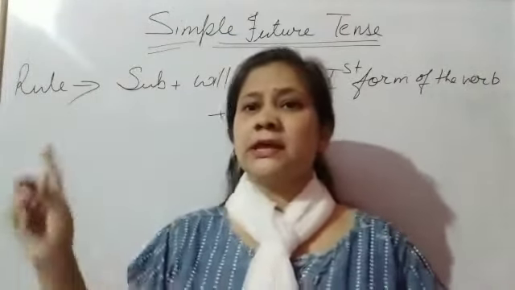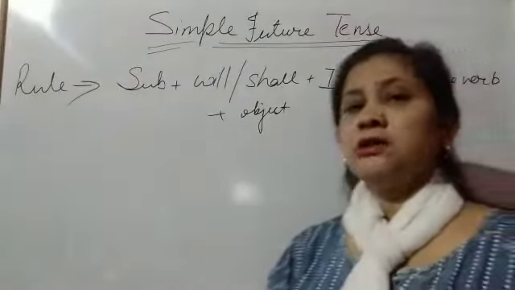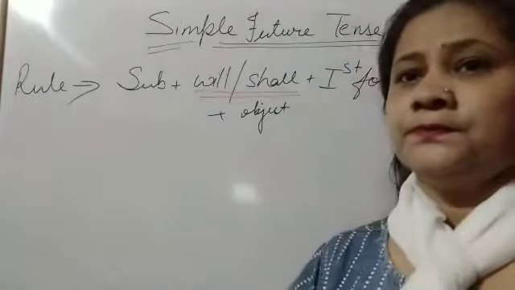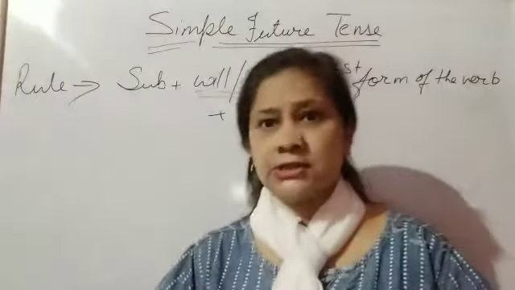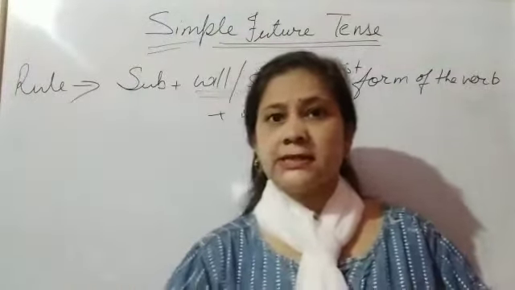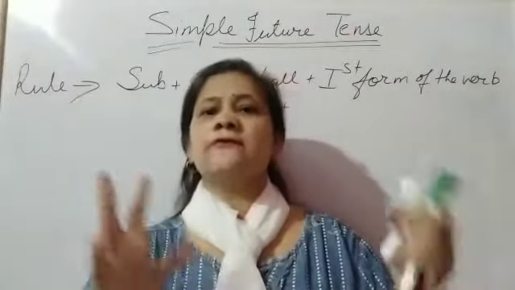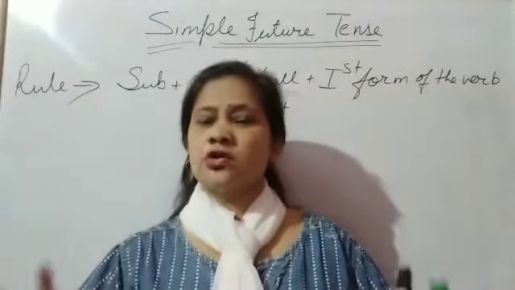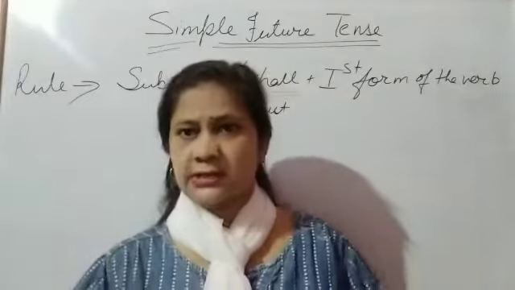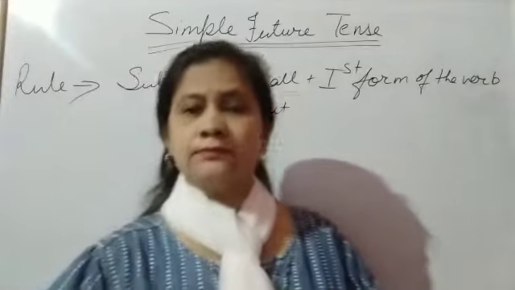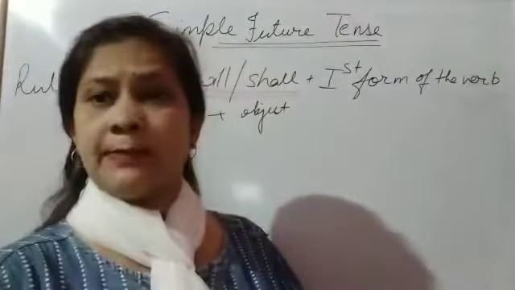So we have to keep in mind the helping verb, that is will and shall. If in the sentence there is will or shall, we understand that it is future tense, because only in the simple future tense do we use will and shall. Okay? So I am giving you examples also.